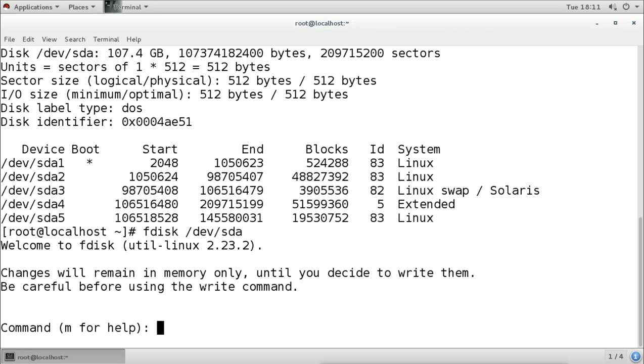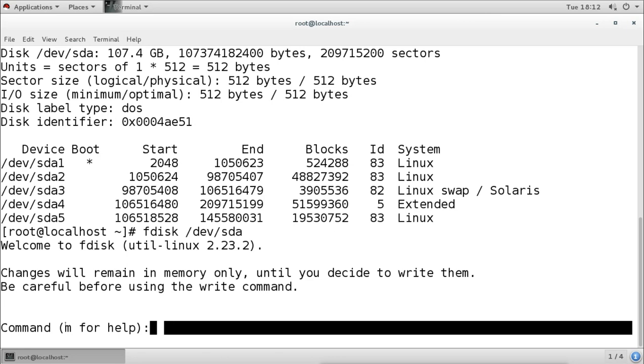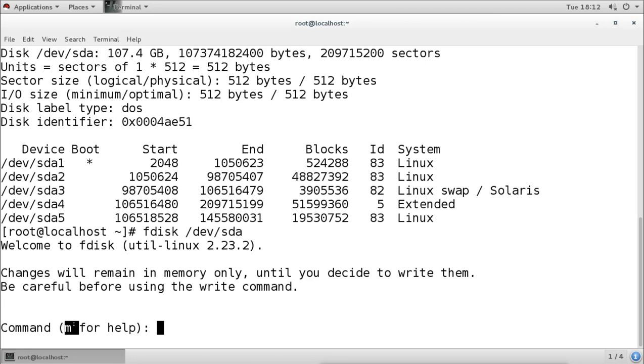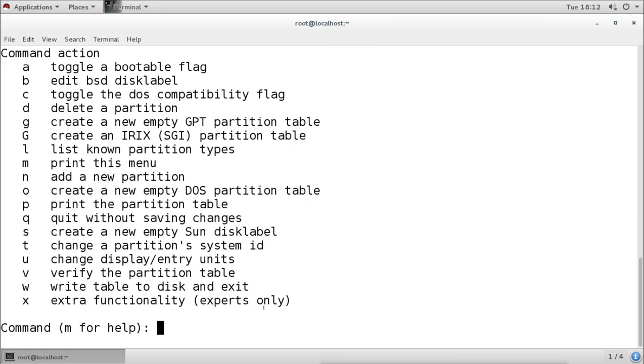Now when you are in the tool, in this utility fdisk, you can get help by pressing the M command. Whatever command you want to give here, you can get the help from pressing the M command. This M is for help here. So when you press M and enter, then you will see all the options which you can use here.